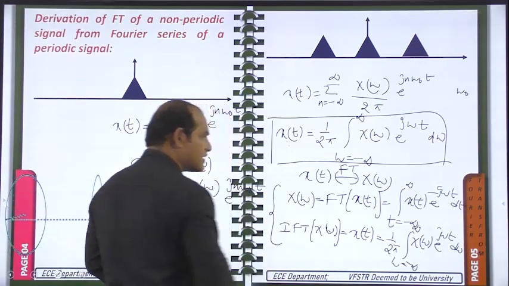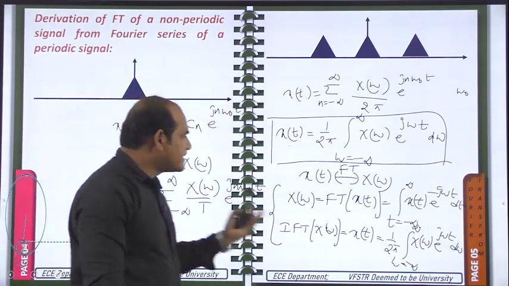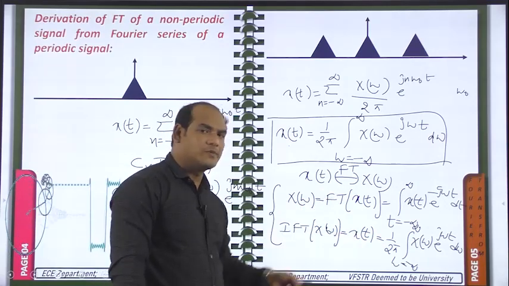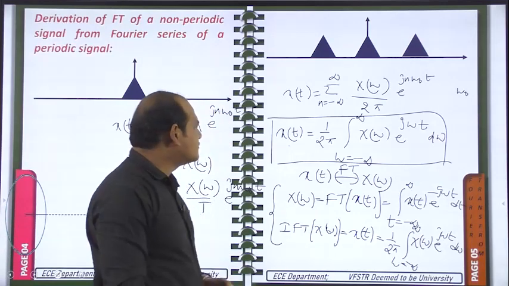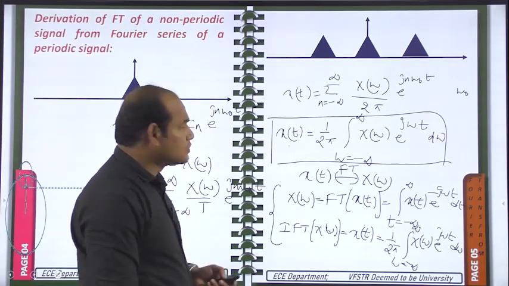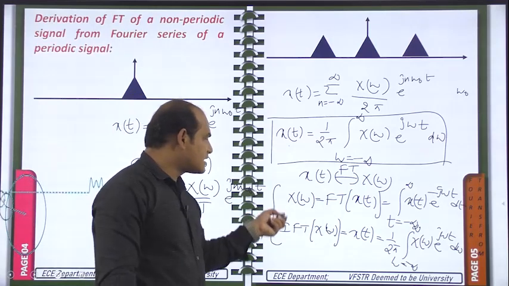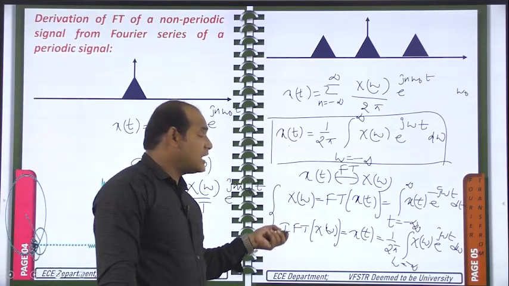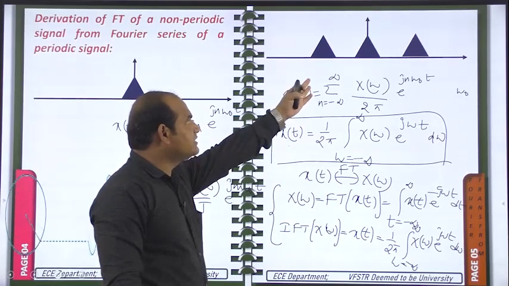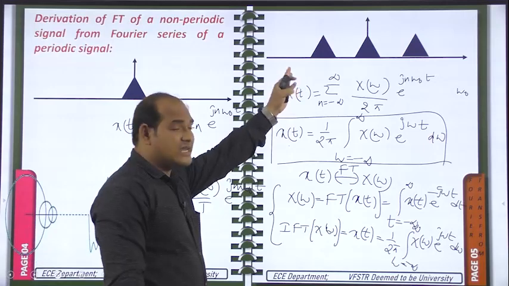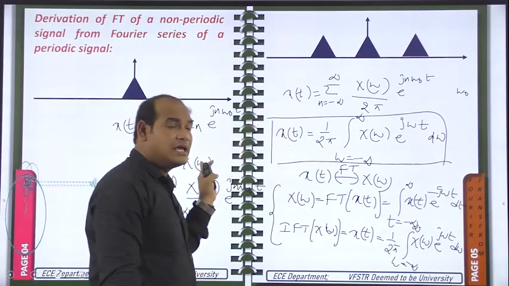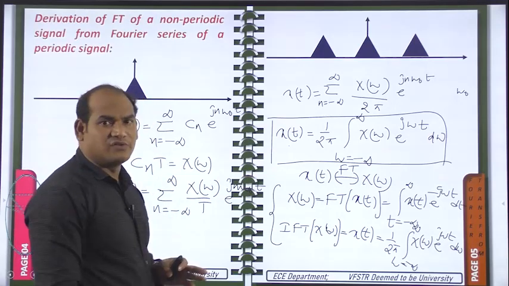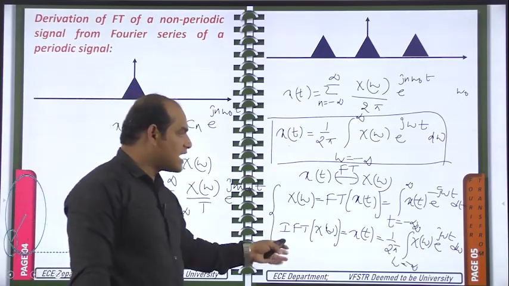These are the basic formulas for the Fourier transform. If you have a time domain signal x of t, you can get x of omega like this. Or if you have x of omega, you can get the time domain signal like this. So now we have derived the equations for the Fourier transform, x of omega, and the inverse Fourier transform, x of t, by using the Fourier series only. We took a continuous periodic signal and converted it into a continuous aperiodic signal by taking capital T tending to infinity. With that point we started and we got these two formulas.